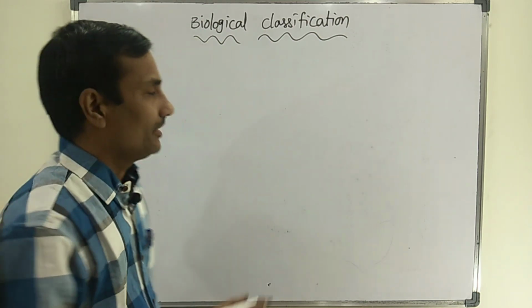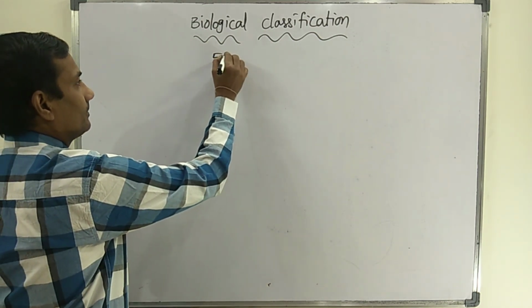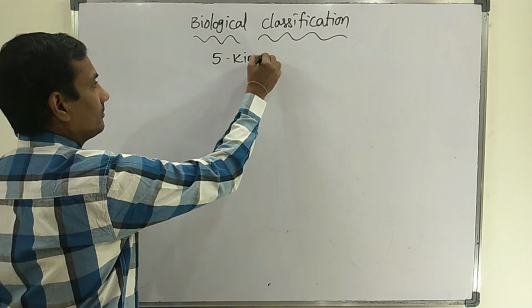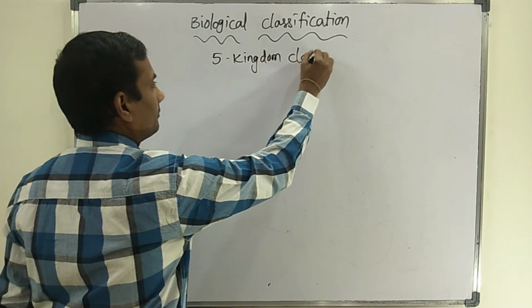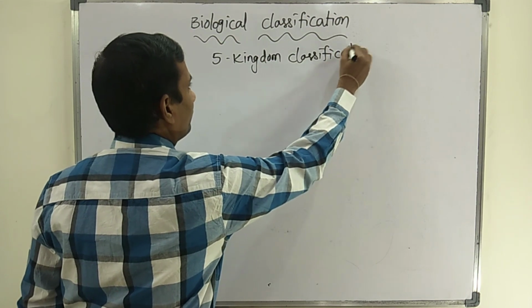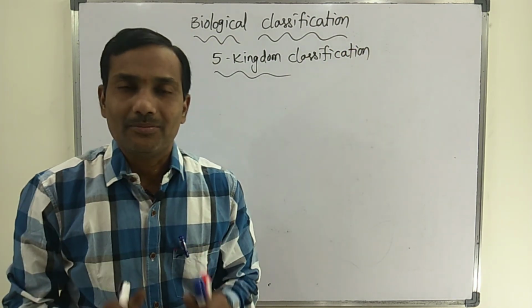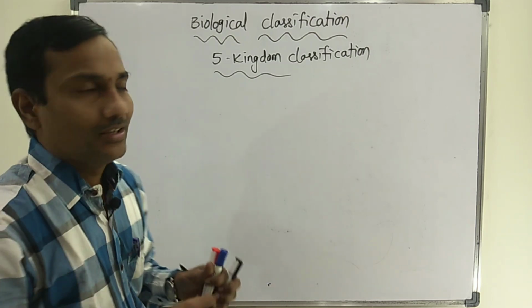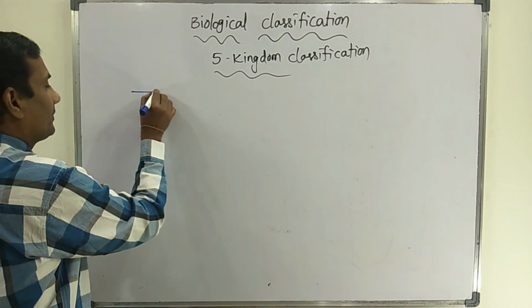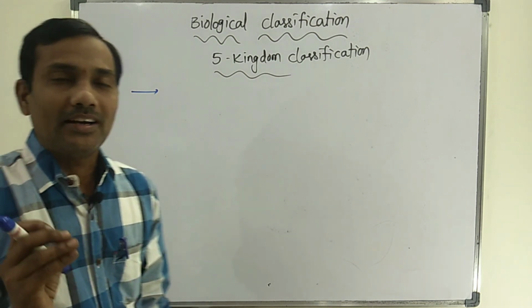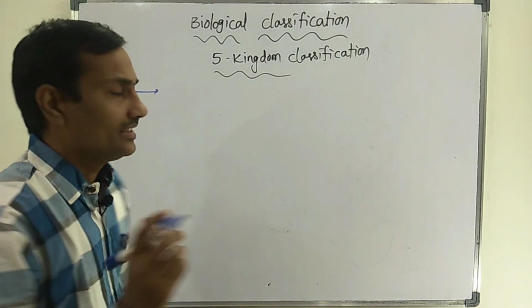Next, five kingdom classification. This five kingdom classification was proposed by R.H. Whittaker in 1969.